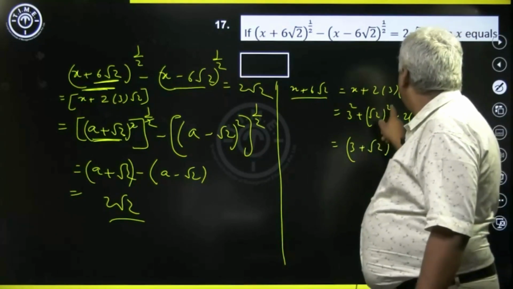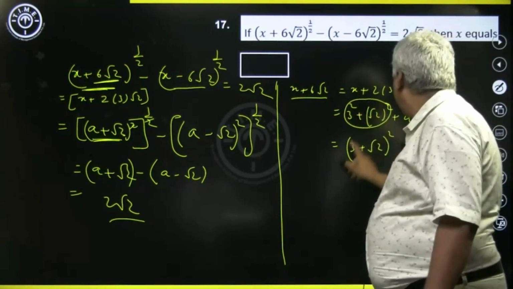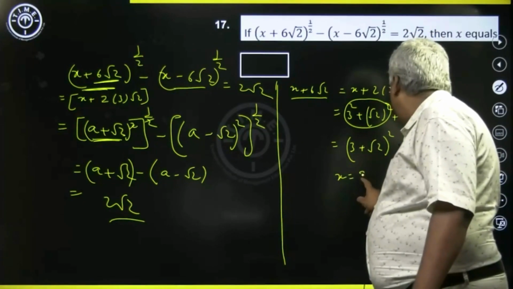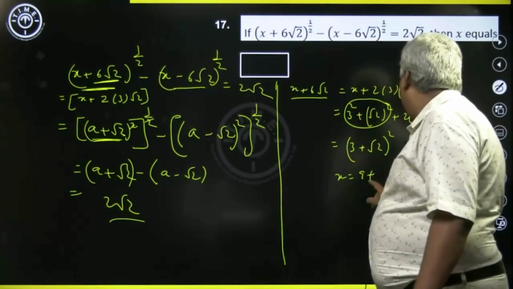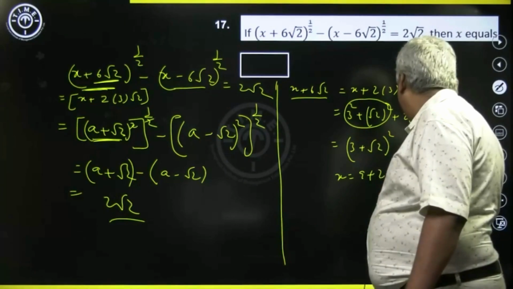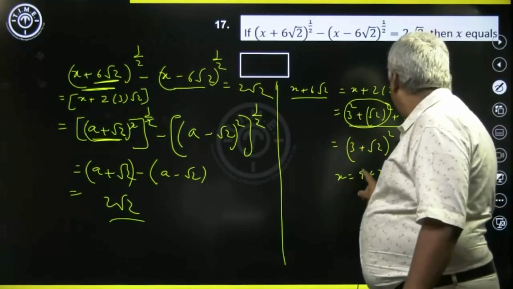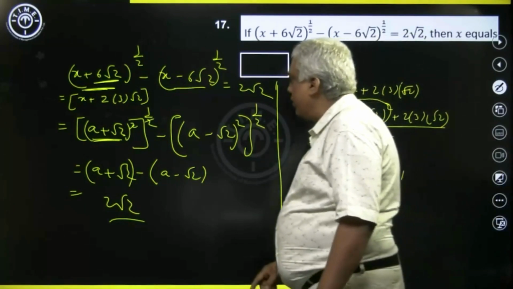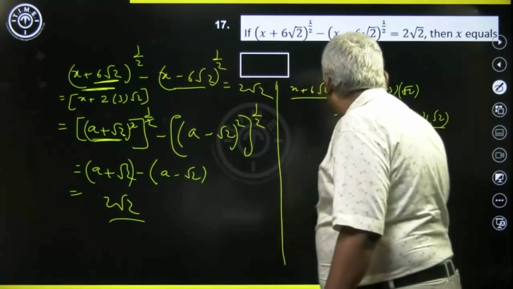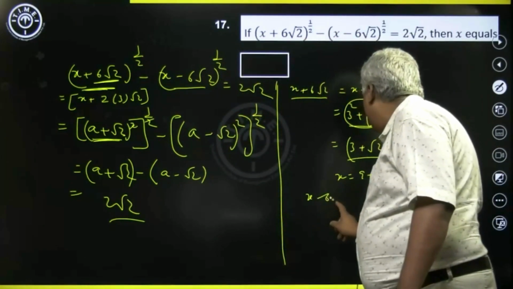In that case, this has to be the value of x, right. So x can be 9 plus 2, this is 11. So if x is 11, we can write it as (3 + √2) whole square, okay, and that will be again x − 6√2.